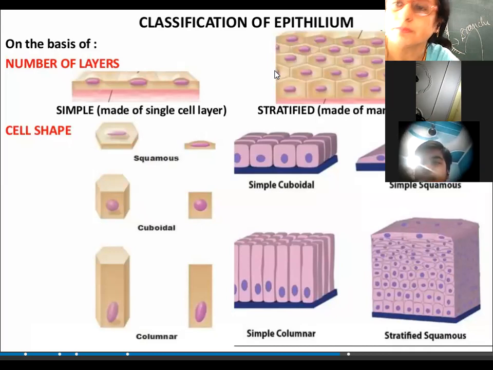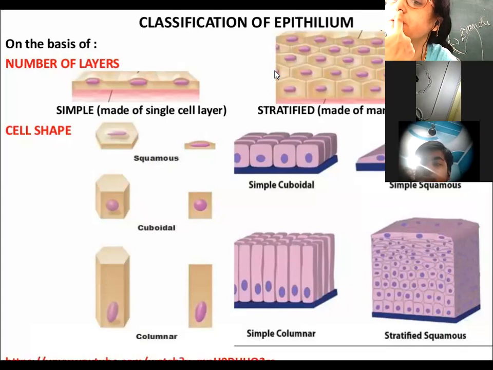But if you look inside the nostril, it has ciliated columnar epithelia, right? Outside there is stratified squamous epithelia, and inside the nostril there is ciliated columnar epithelia.